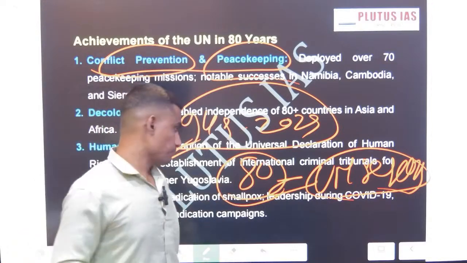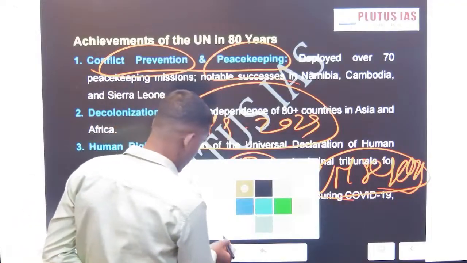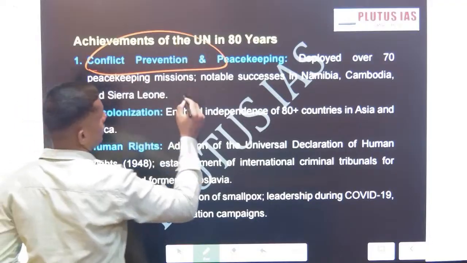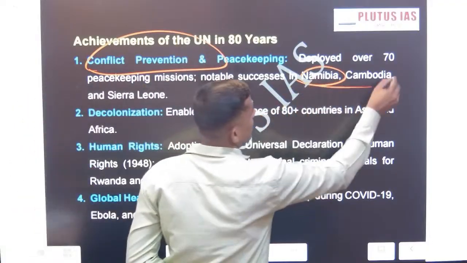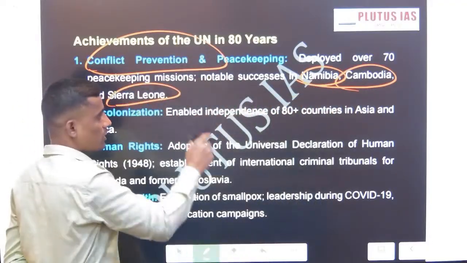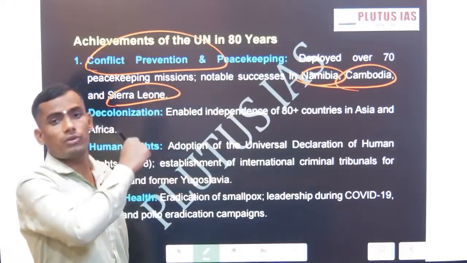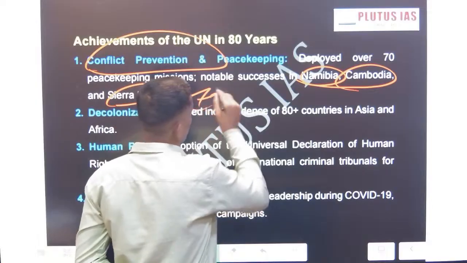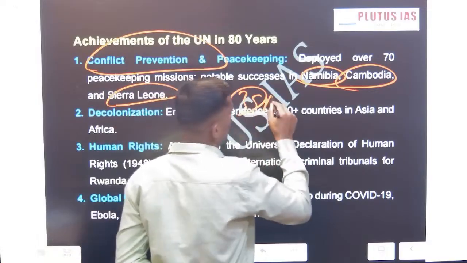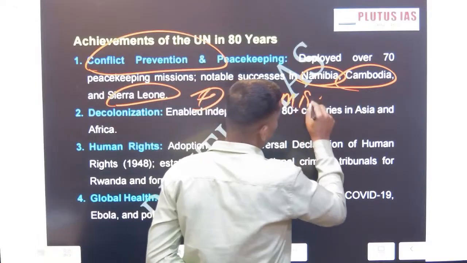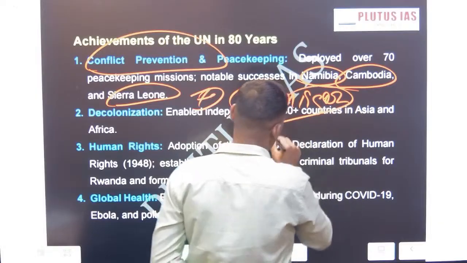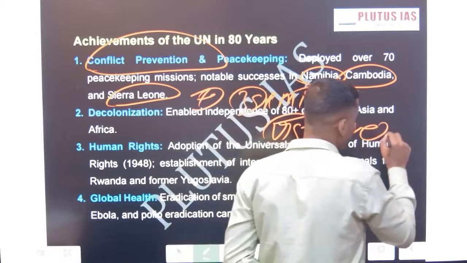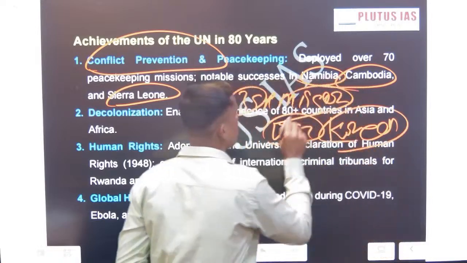Then I'm just discussing, I will write here for your reference. This is conflict. Here you can mention Namibia, Cambodia. They are successful missions, successful operations where the conflict was prevented. Right now around 35 plus UN peacekeeping missions are deployed. The first one was the Korean War, and India played a crucial role in this peacekeeping.